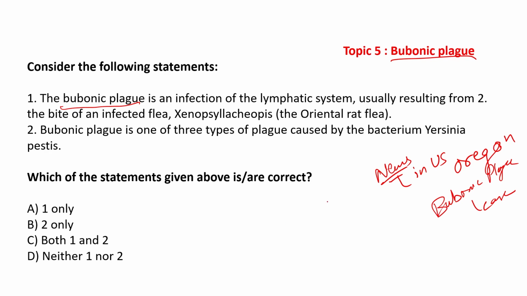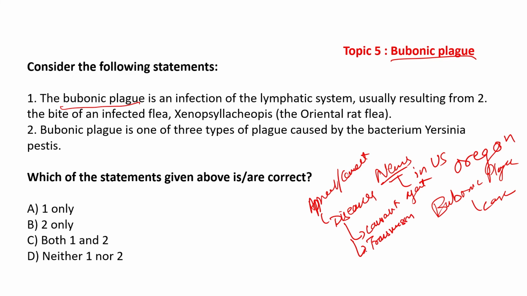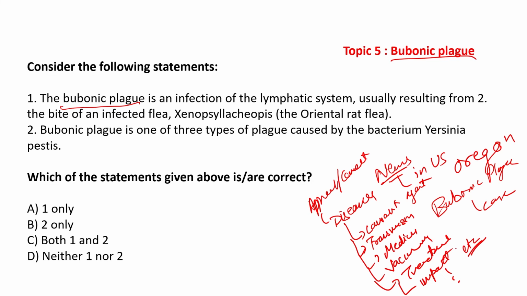Now obviously the approach and the concept here is diseases. Whenever you talk about diseases, causative agent is important, the transmission, medicine, vaccination, treatment, and the impact, etc. become important for the examination for us to remember and to handle these questions in a proper manner.